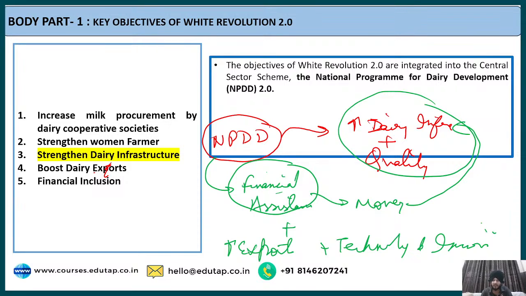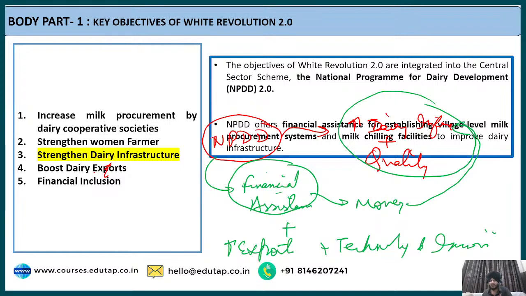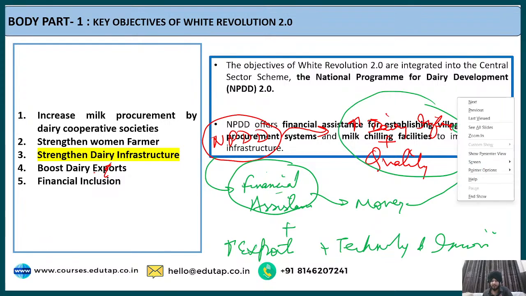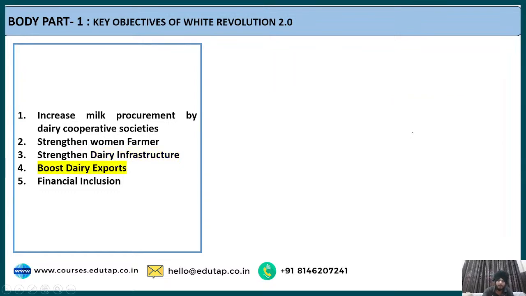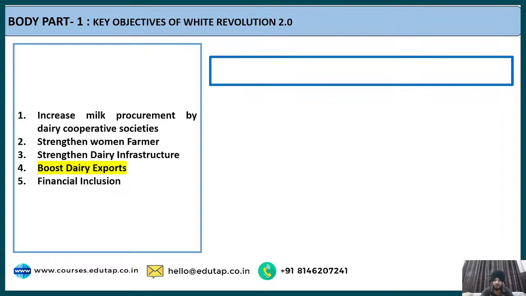Fine. So I hope it is clear to you how White Revolution 2.0 has been integrated with NPDD 2.0. As I told you, it offers financial assistance for establishing village level milk procurement systems and milk chilling facilities, so that the dairy infrastructure can be improved. The next point is regarding boosting dairy exports.